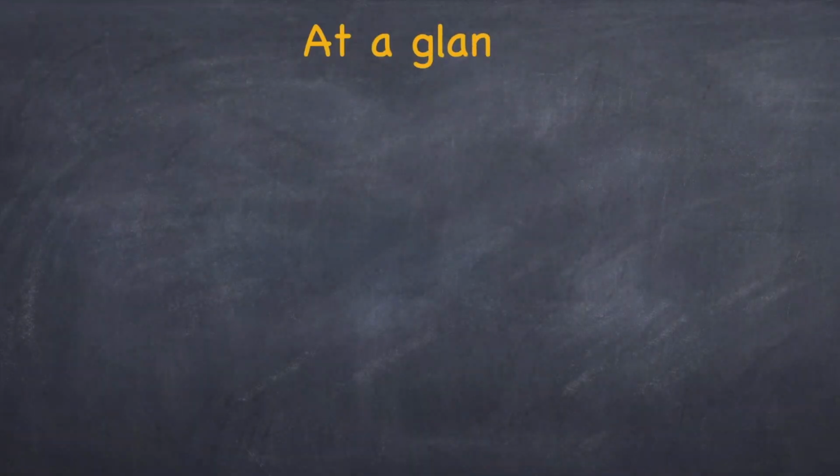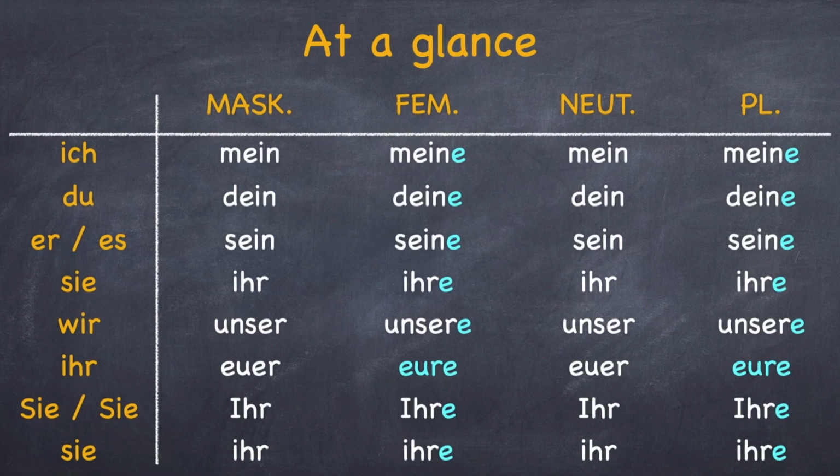Great. Here is the table for all the possessive articles we need for the nominative case. As mentioned before, there are two things you have to remember while learning the possessive articles. Firstly, you have to see with which pronoun you are using the possessive article. If it's ich, then you use mein. If it's du, then you use dein. If it's er or es, then you would use sein.